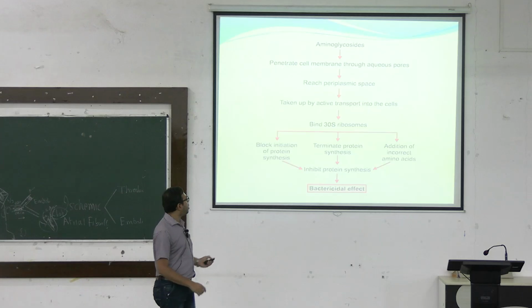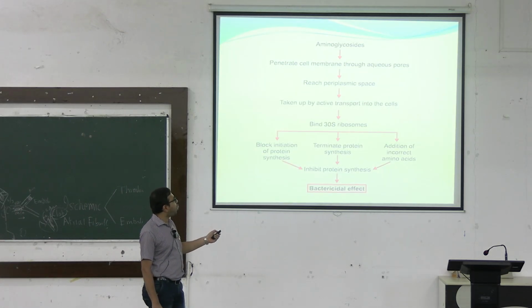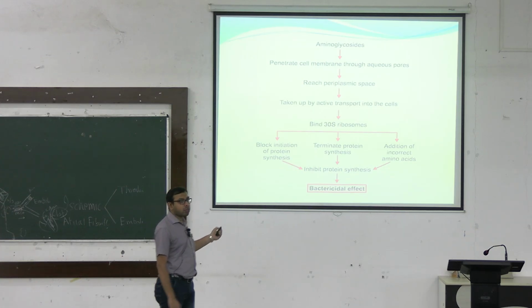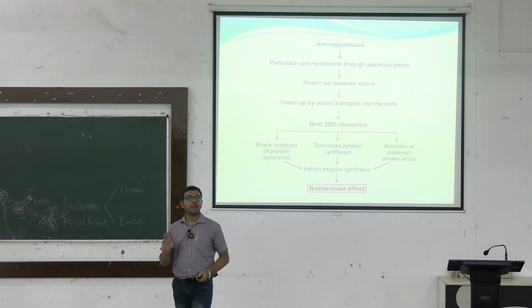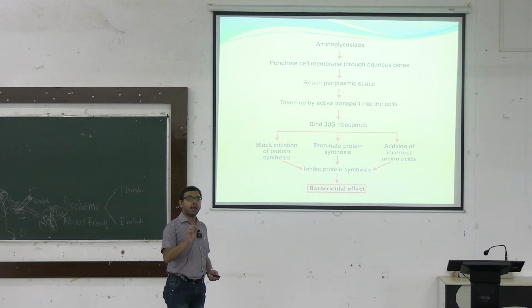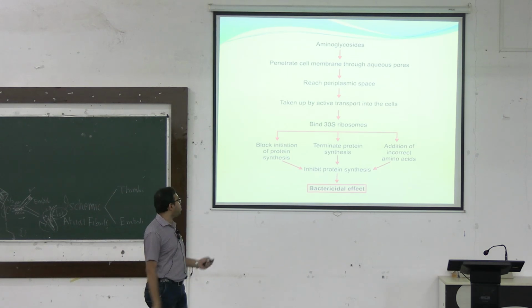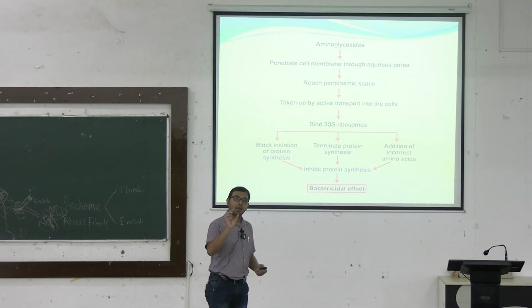To summarize, aminoglycosides penetrate the cell membrane through aqueous pores and reach the periplasmic space. Then they are taken up by active transport into the bacterial cell, and this active transport needs oxygen. That's why anaerobic organisms are resistant to aminoglycosides. Only gram-negative aerobic organisms are basically sensitive to aminoglycoside antibiotics, remember. Then it binds most commonly to the 30S ribosome, but remember that some also bind the 50S or the 30S-50S interface.